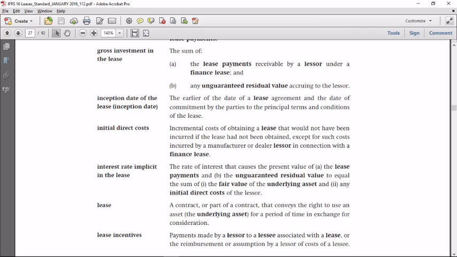The decision whether the contract contains a lease must be made at inception date. Inception date of the lease is defined as the earlier of the date of the lease agreement and the date of commitment by the parties to the principal terms and conditions of the lease. At this date, the earlier of the two, you need to make the decision whether the contract is a lease.